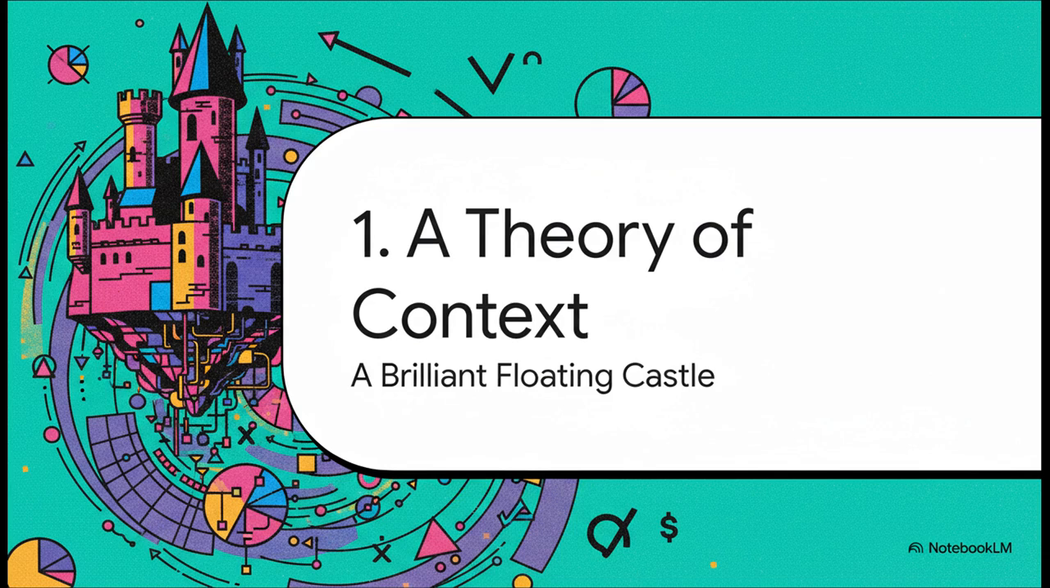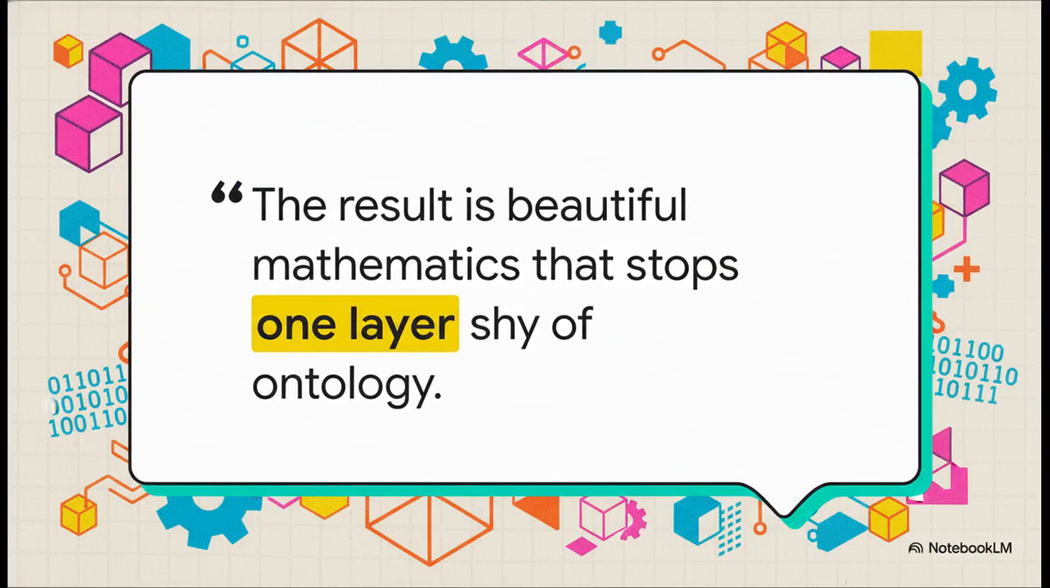Okay, Section 1, a theory of context. Now, classical mathematics already has an incredibly powerful tool for handling context. It's called Topos theory, and you can think of it like a brilliant, beautiful castle, but it's a castle that's just floating in the air. And this quote from the source material hits the nail on the head: "The result is beautiful mathematics that stops one layer shy of ontology."